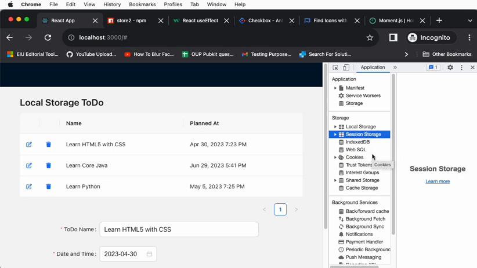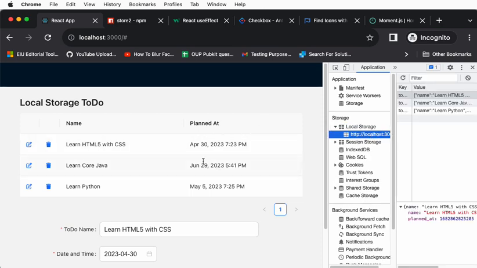The session storage is basically erased when you close and reopen the browser, but whatever you put into the local storage, even if you close the browser, shut down the computer, and reopen after a couple of days, will still be there.